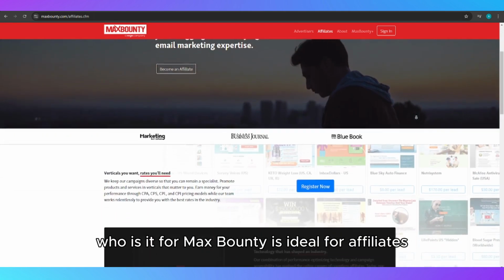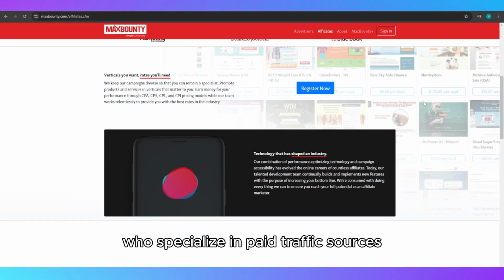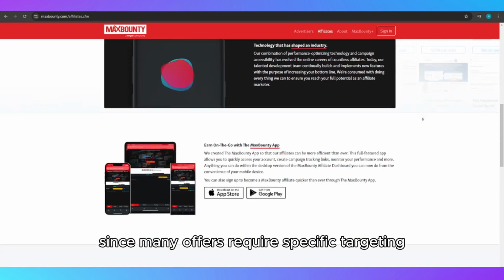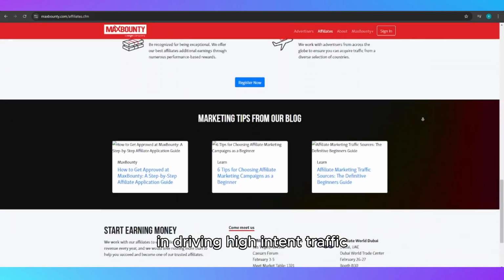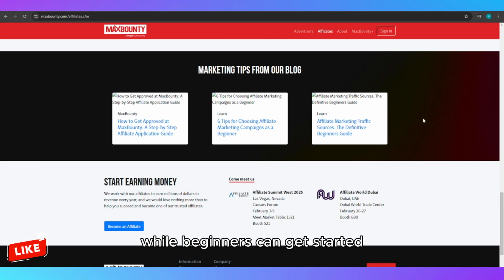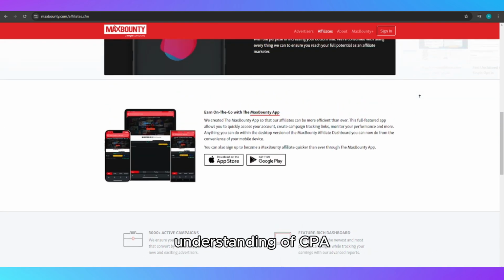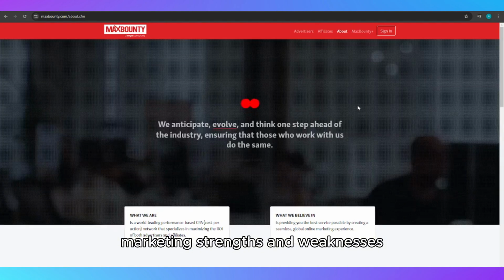Who is it for? MaxBounty is ideal for affiliates who specialize in paid traffic sources such as Facebook ads, Google ads, native ads, and email marketing. Since many offers require specific targeting, it's best suited for those with experience in driving high-intent traffic. While beginners can get started, the network has a strict approval process, meaning new affiliates need to demonstrate a basic understanding of CPA marketing.